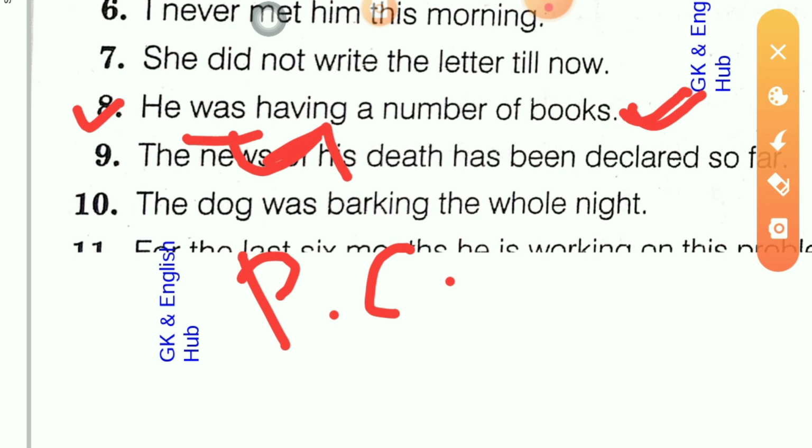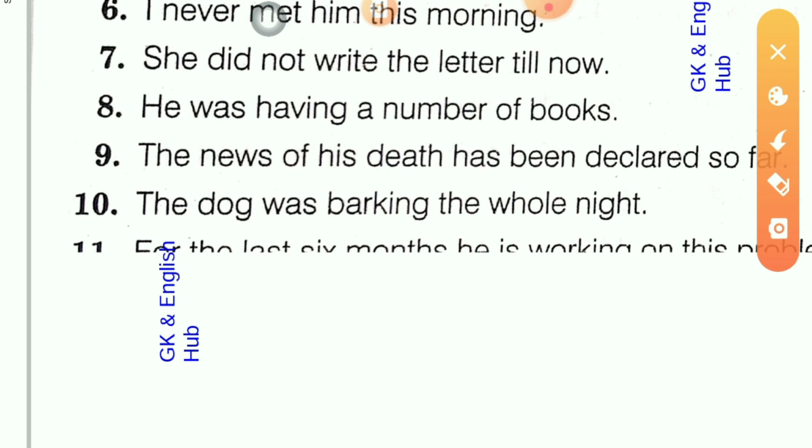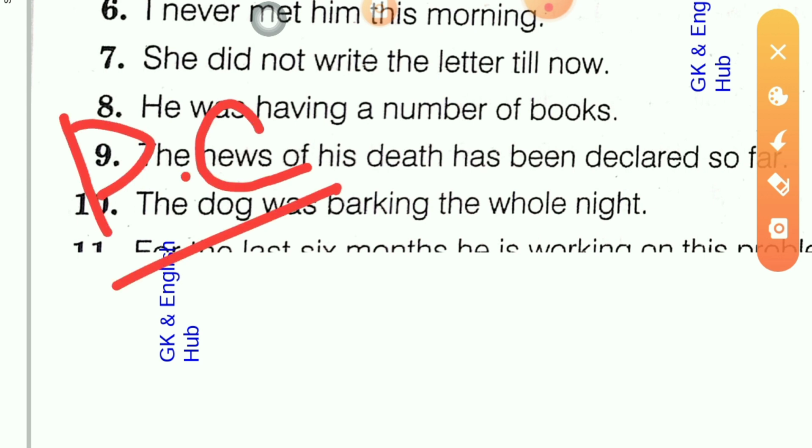So listen carefully. Past continuous tense is chiefly used for a past action in progress. When the action is in the past and it is in progress, then a proper time of the past at which the action was going on would be mentioned.